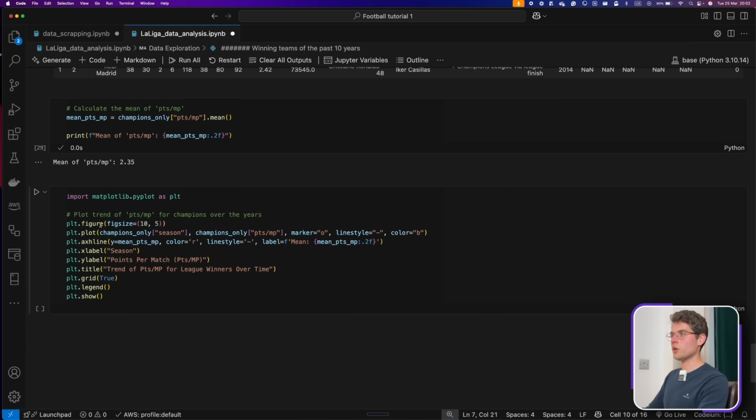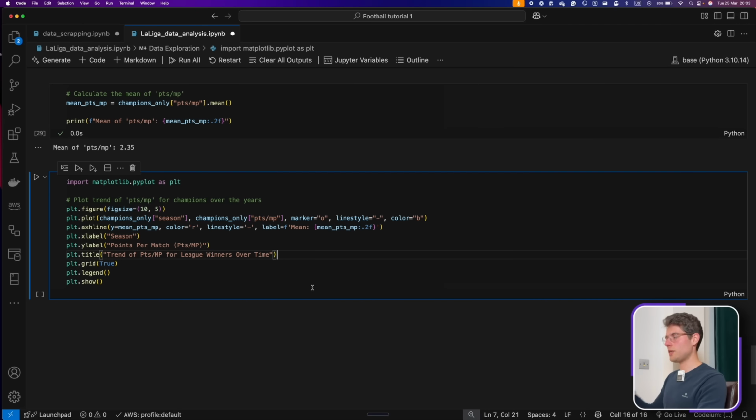And here, to briefly look at it, plt.figure is just for the size of the plot. This can be adjusted. We're using champions only, which means that ranking equals 1 within the seasons, and looking at the points per match. We have the color and the marker. These are basically just styling overall. And for the label, we're going to put in the mean value, because we're looking to plot the mean value. The x-axis is the season, and the y-axis will be the points per match played by the winners.